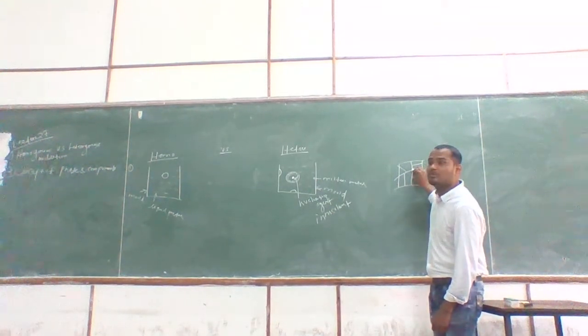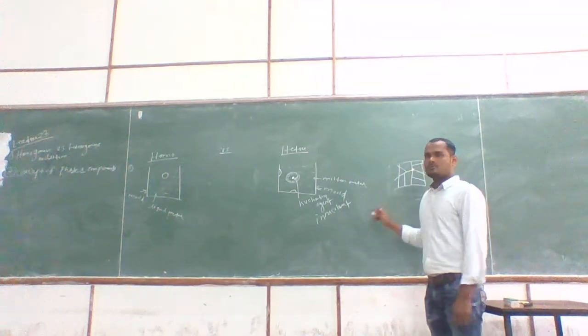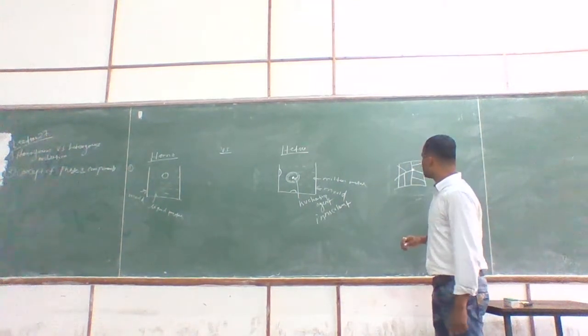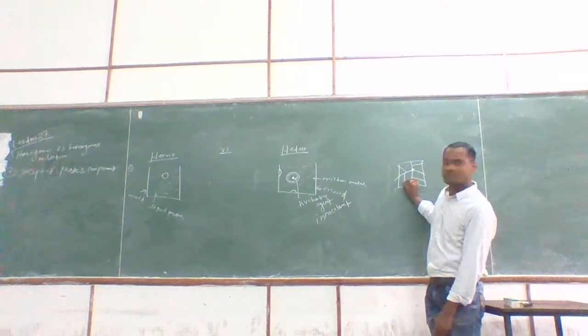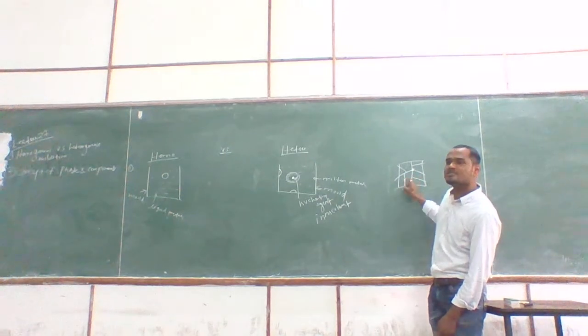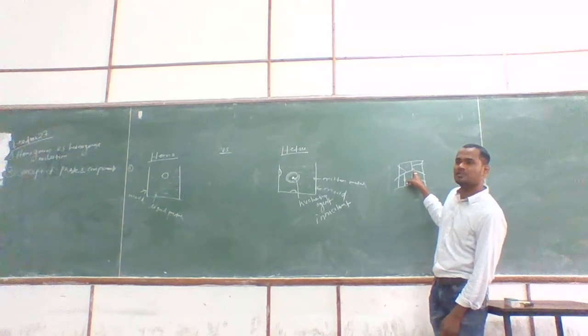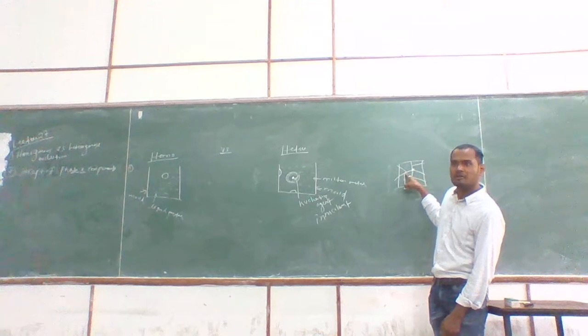So energy will be maximum over here, right? Just have a look over here. This is a simple grain boundary, but this is a junction. Multiple grain boundaries are meeting, so it is a junction.